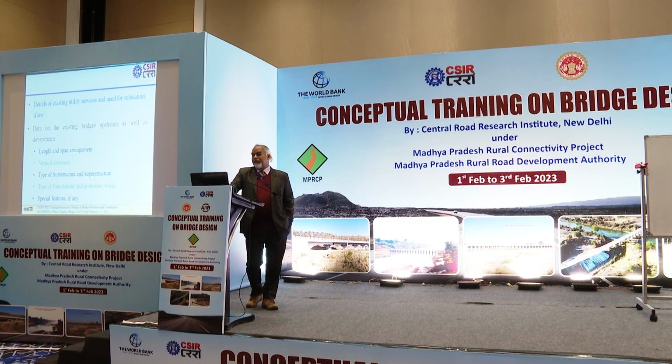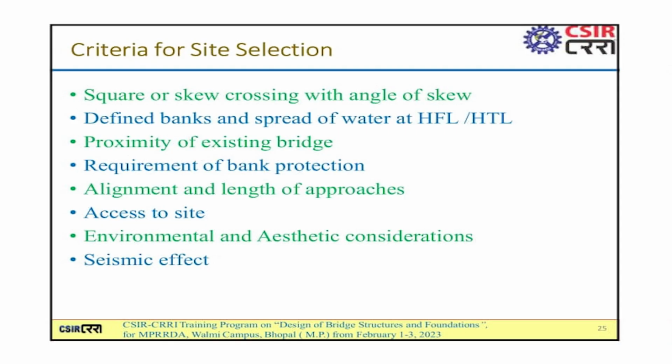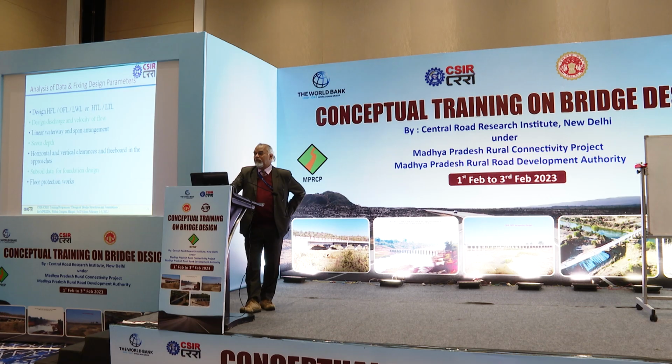Data on the existing bridges upstream as well as downstream. We need to know the length and span details of the existing bridges, the vertical clearance, type of substructures, superstructures, type of foundation and protection works, and special features of that bridge, if any. Square or skew crossing, with the angle of skew, needs to be defined. Define banks and spread of water at HFL and high tide level, proximity of existing bridge, requirement of bank protection, alignment and length of approaches, access to the site, environmental consideration and seismic effects.